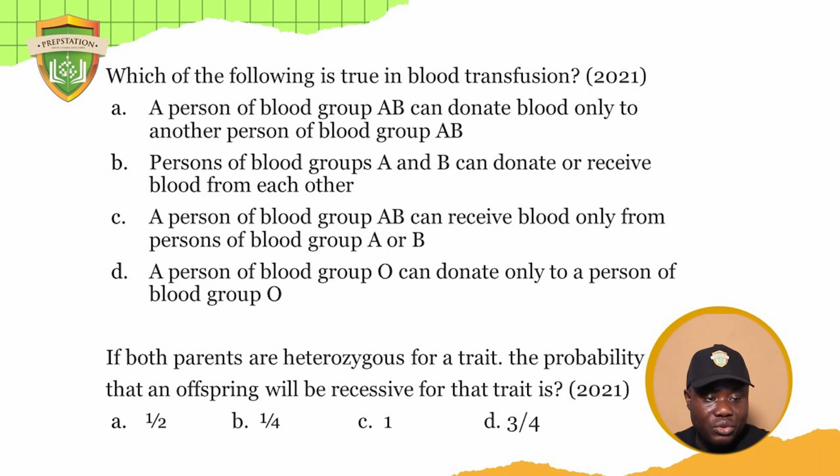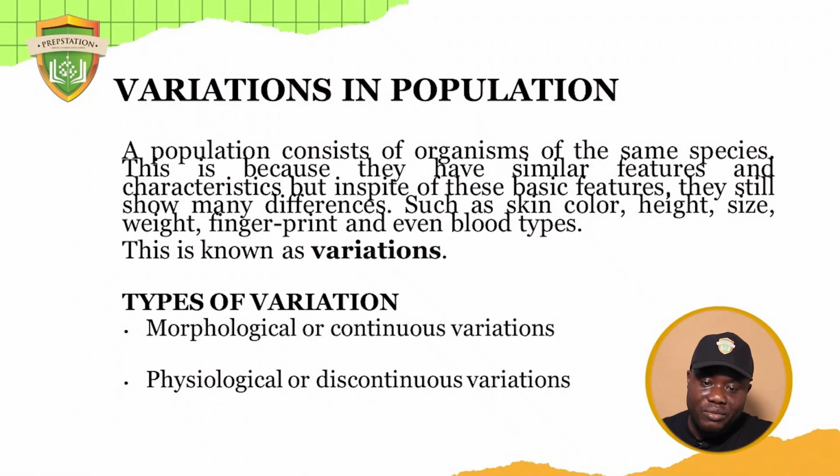Okay, so we move to the next topic, which of course is what I call variation. Variation means the differences that exist even in a population of organisms, all of the same species. They have so much resemblance, but why are they not still the same thing? Are you getting my point? Why are they not still the same thing? So in a population of organisms of the same species, they are still not the same thing. This is because